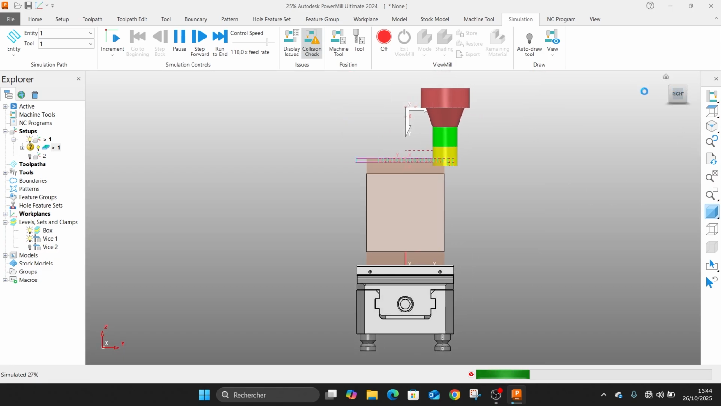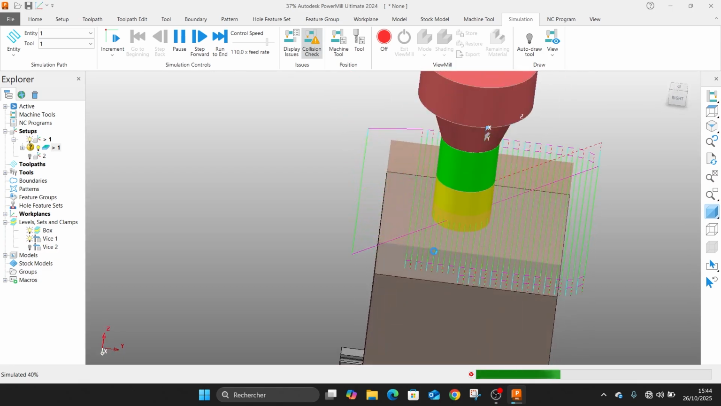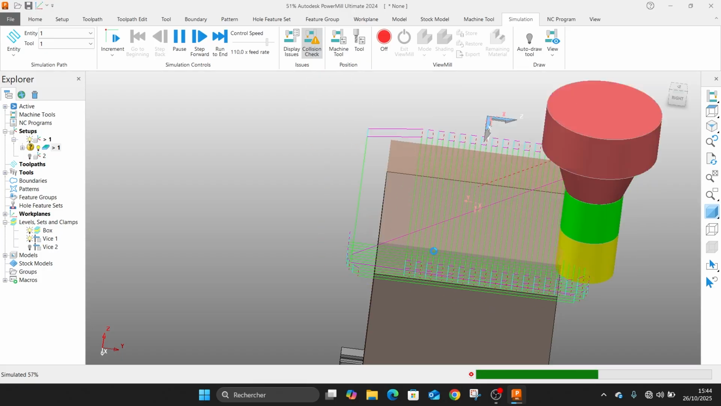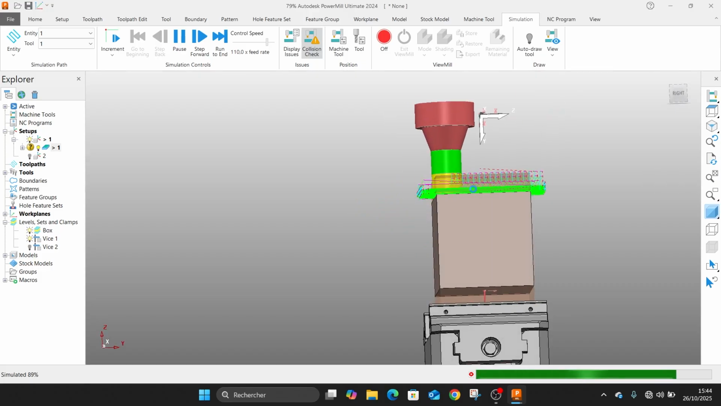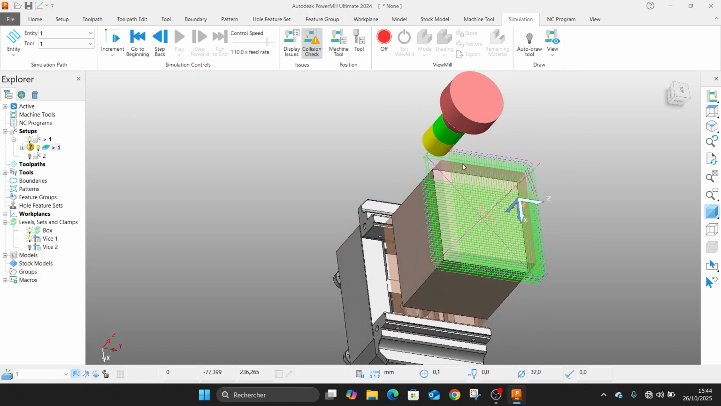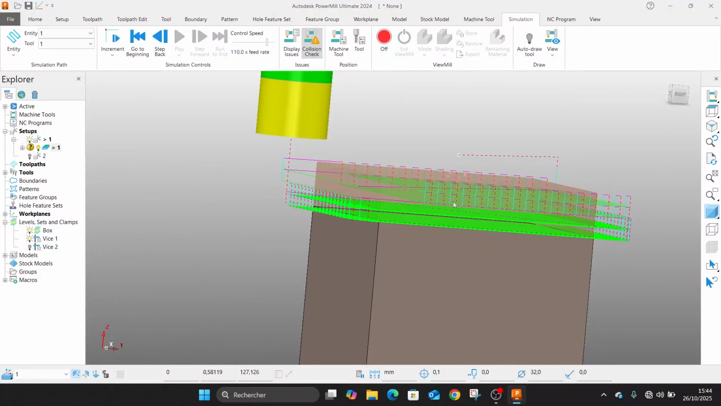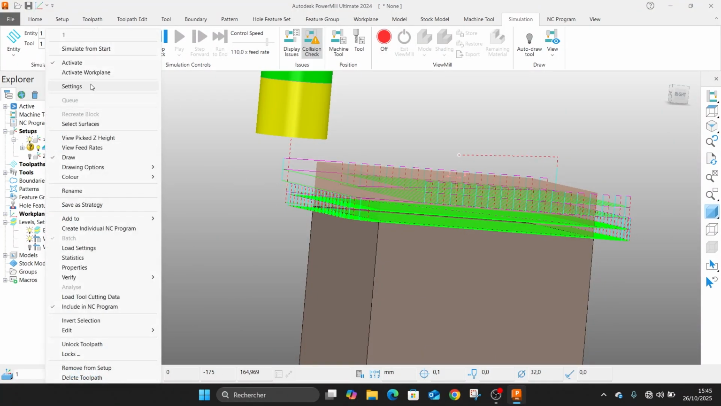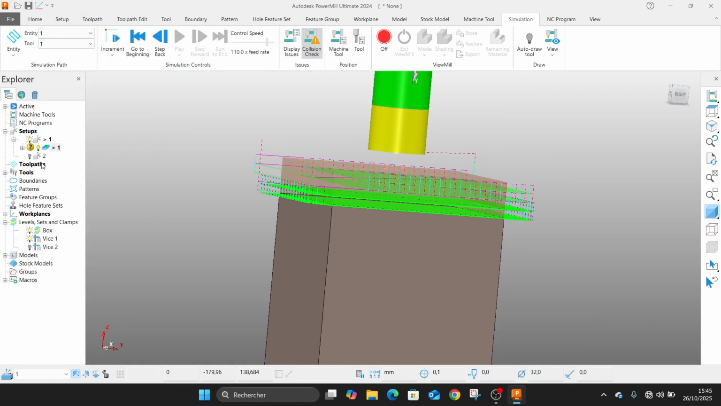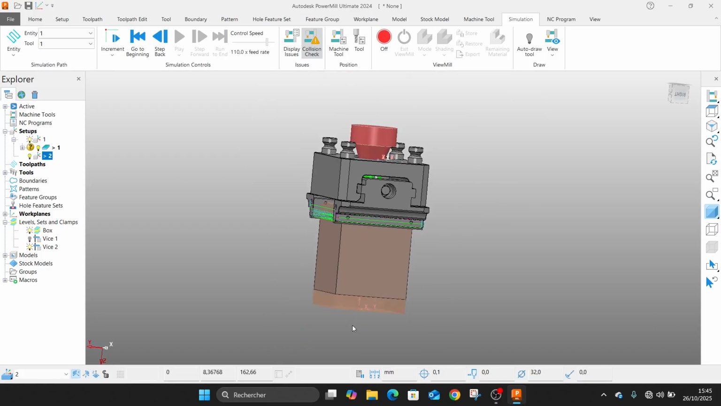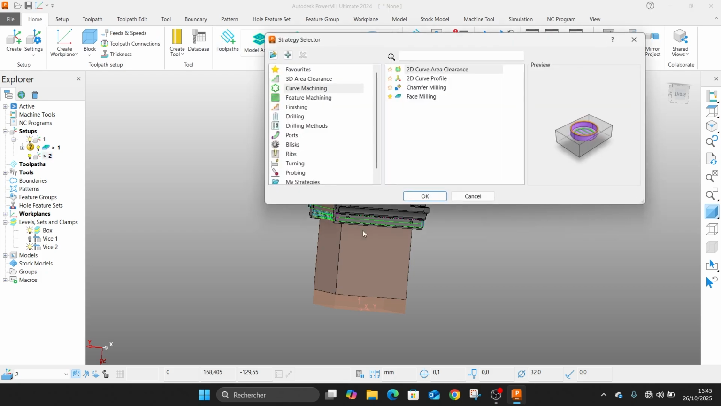Oh, no. Can do the machinings like this. Yes, we can do in this direction, then in this direction. We can choose all this here in these parameters. So this is it. So we can create a second toolpath in this direction. So let's do the same toolpath, but in this direction. Let's face mill.